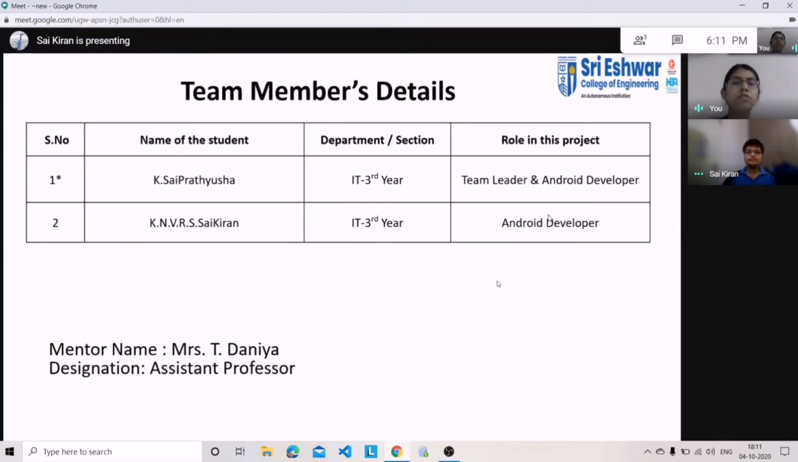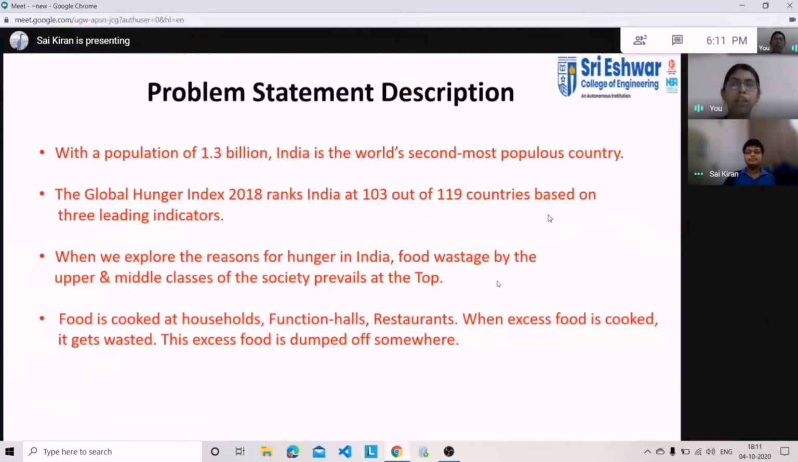Coming to the problem statement, we know that India is the second most populous country, with a population of 1.3 billion. But when coming to the hunger index, hunger deaths are many in our country because of food. In a real time example, we can see that many people are undernourished. Many people are not having food.